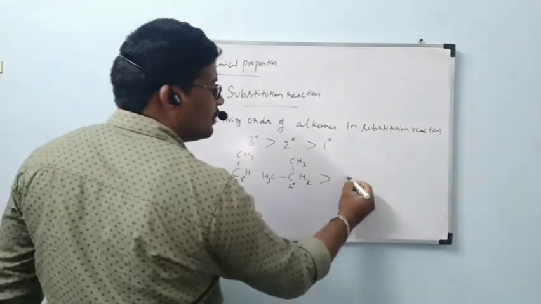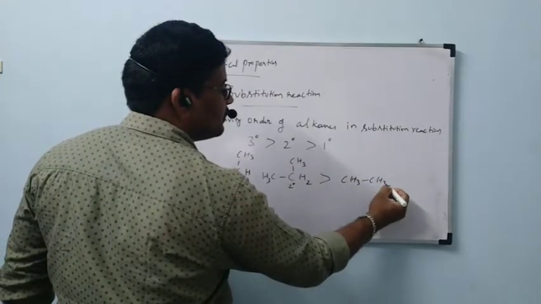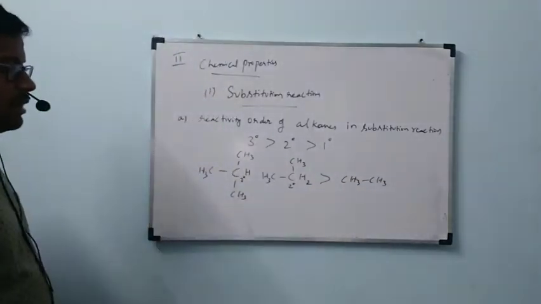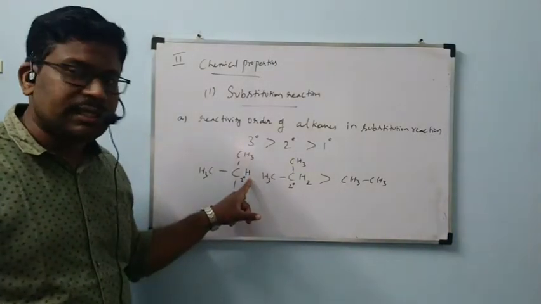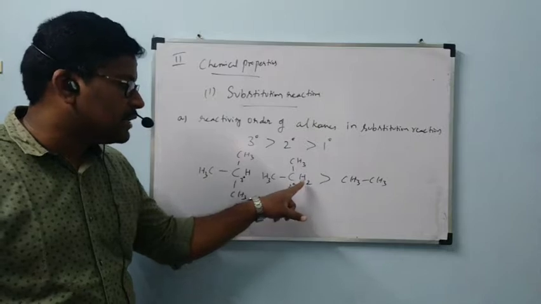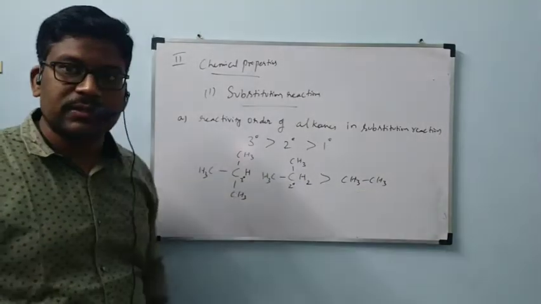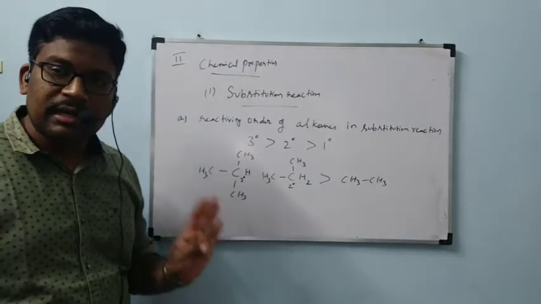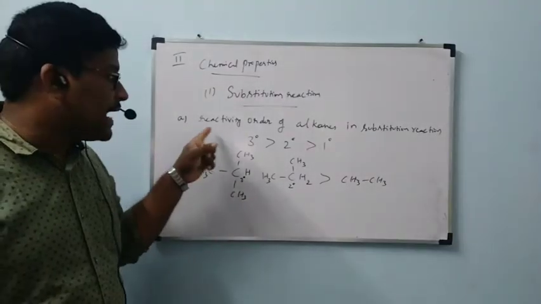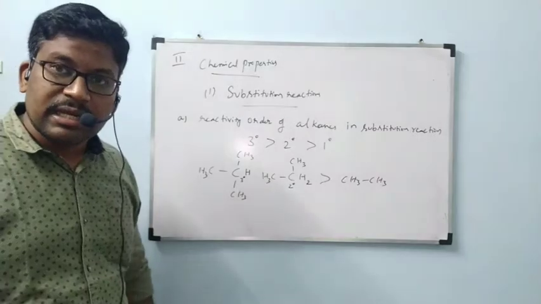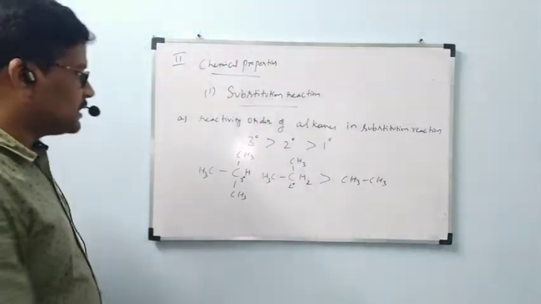Finally, CH3, CH3. Like that, in this one, this hydrogen can be replaced by chlorine easily when compared to this hydrogen. This hydrogen can be replaced easily when compared to this hydrogen. Tertiary greater than secondary, secondary greater than primary. Okay, this is first point: reactivity order of alkanes in substitution reaction. Next, second point.